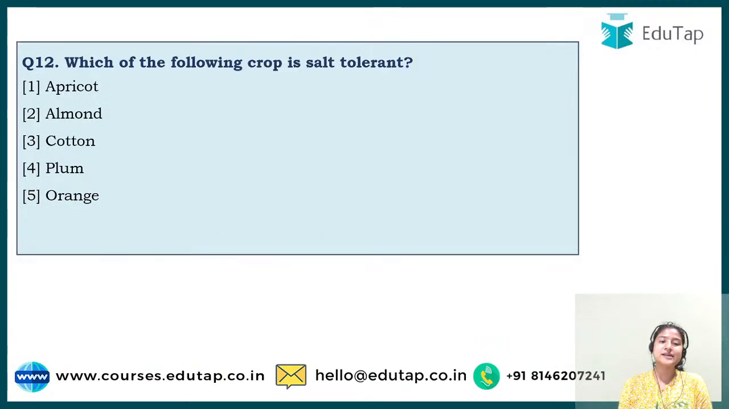Now question number 12 says, which of the following crops is salt tolerant? Salt tolerant basically means that soils have minerals, right? But sometimes such minerals are present in abundance, which is harmful for the plant, and those are termed as salt. So you have to guess which of the following crops is salt tolerant, meaning it can actually survive in that condition, right? So the correct answer to this is option number 3, that is cotton, right? Many people got it correct.